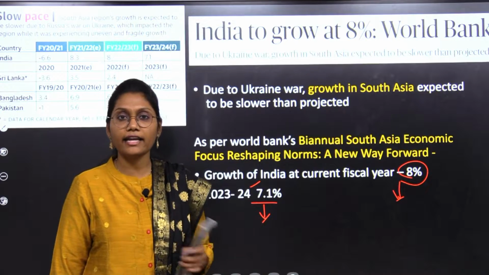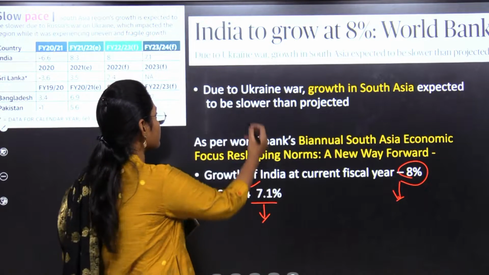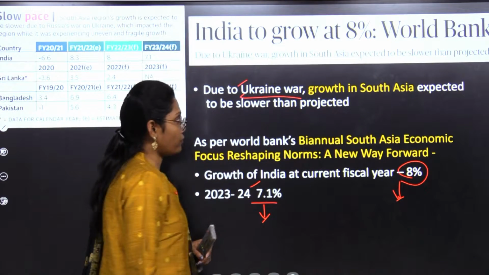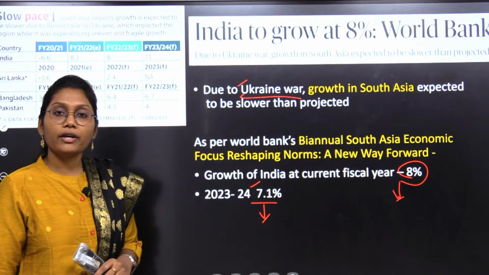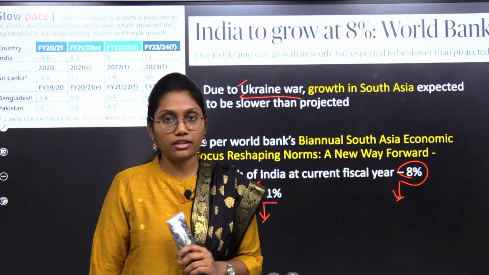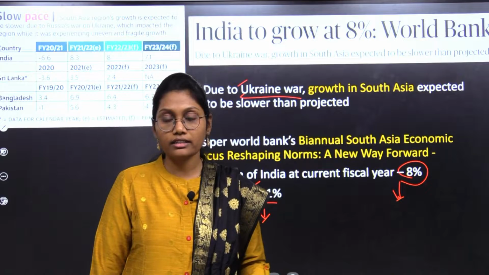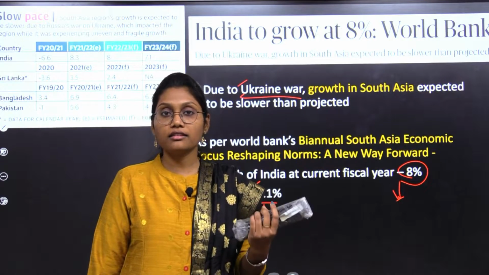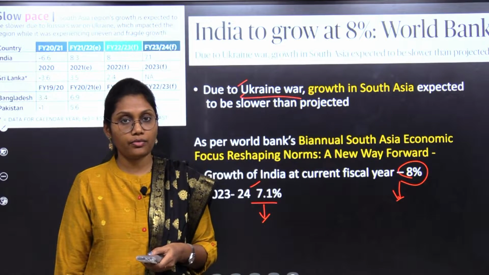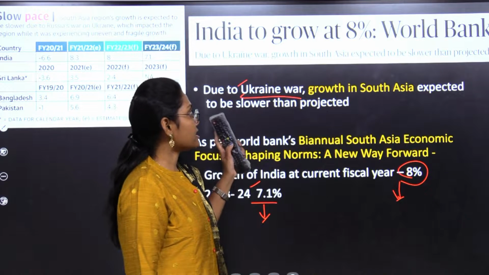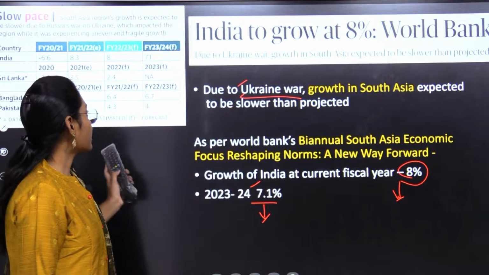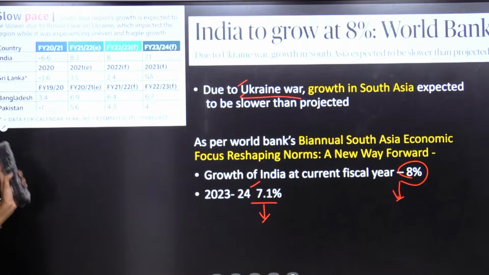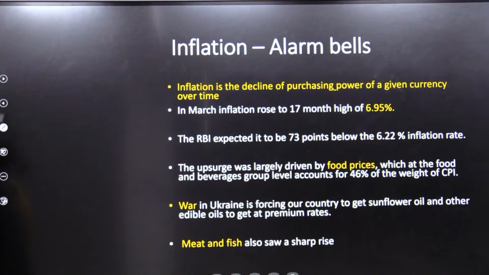If you look at the scenario here, one of the biggest reasons for that is the Ukraine war. Because of that, the growth in South Asia is going to slow down compared to the earlier projected rates. That is all about the estimates of the World Bank. You can refer to the table here. Moving forward, let us see the next news article.